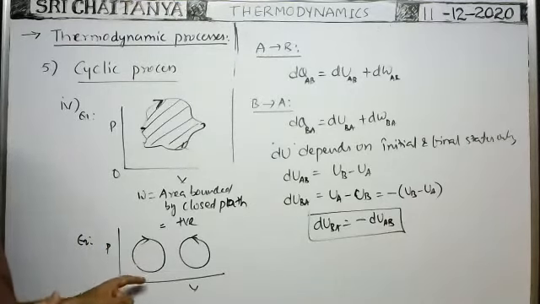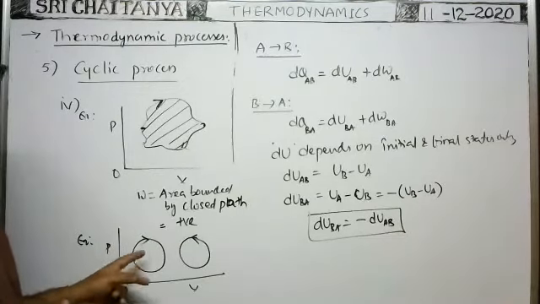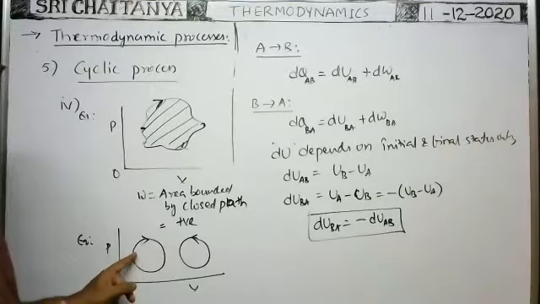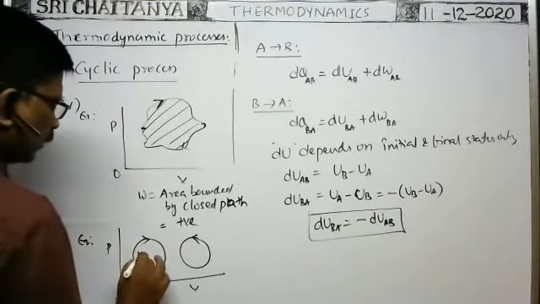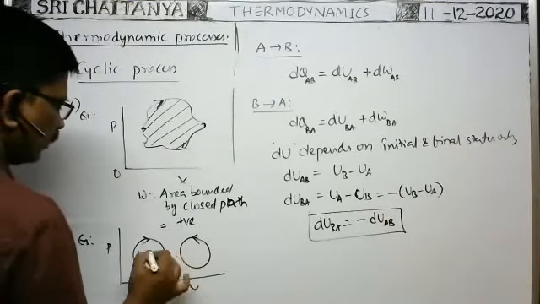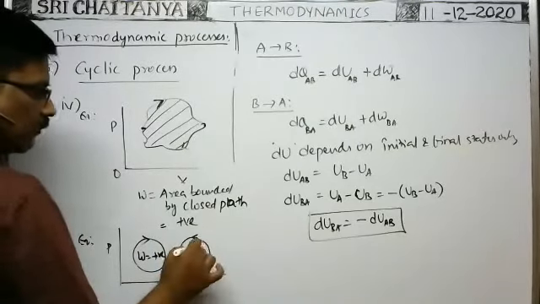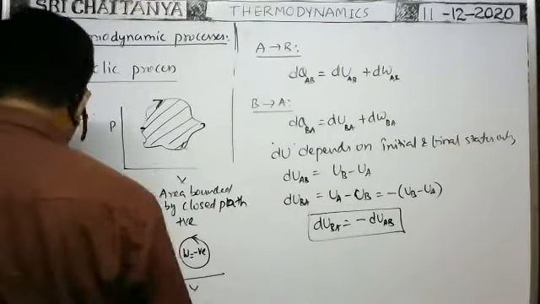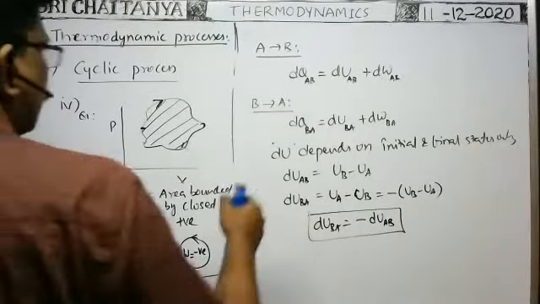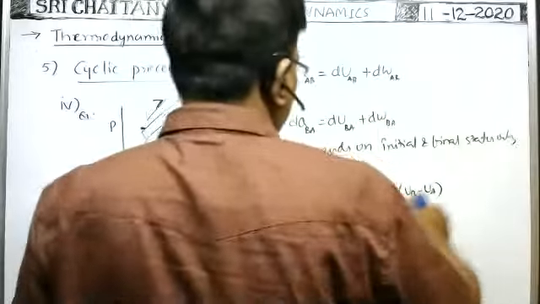It is the cyclic process, so it is the cyclic curve. In this cyclic curve, the arrow mark is in clockwise direction. So work done is positive here. Here, as the arrow mark is in anti-clockwise direction, work done is negative. So in this process, how can we find the work done?